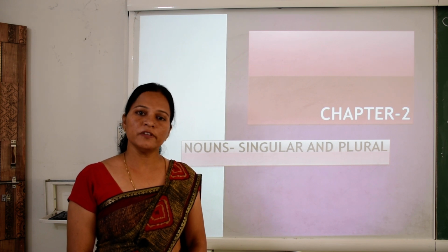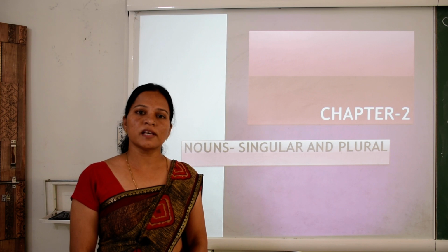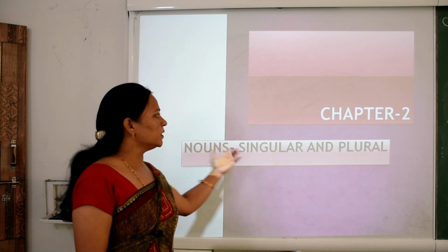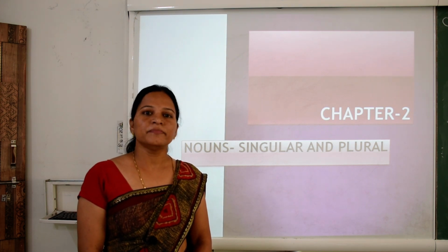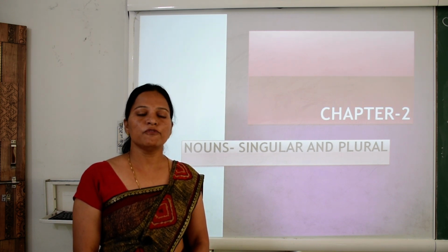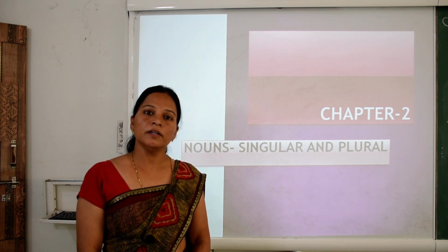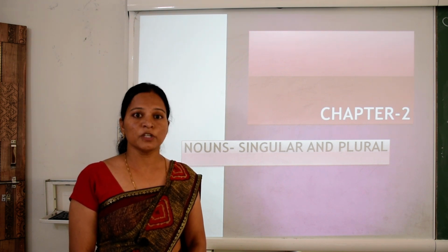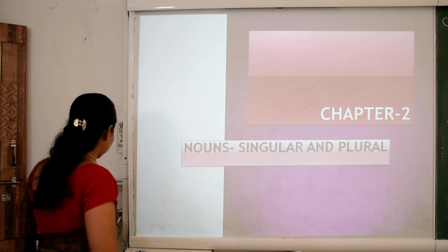So children, in the previous video we have studied noun and its types. Today we are going to discuss our second chapter from the grammar book. The name of your chapter is noun, singular and plural. So children, what is a noun? Do you remember that? Yes, a noun is the name of a person, place, animal, thing, feeling, state or quality. It means all the naming words are called nouns. For example, your name, my name, book, chair, etc. So let's begin the chapter, lesson 2, noun, singular and plural.